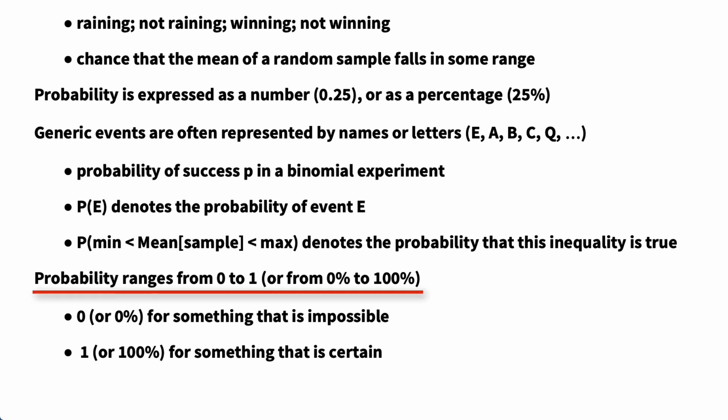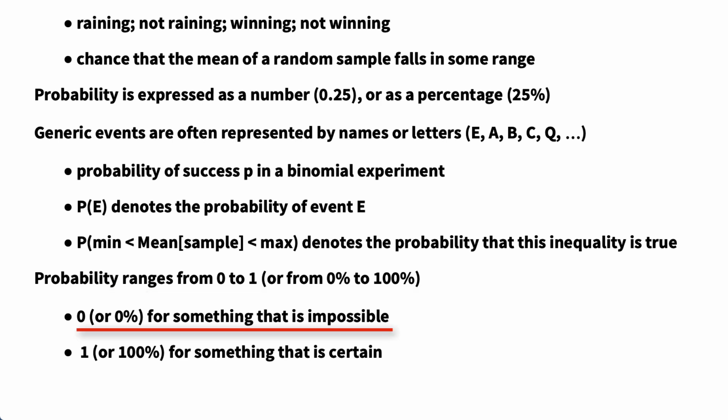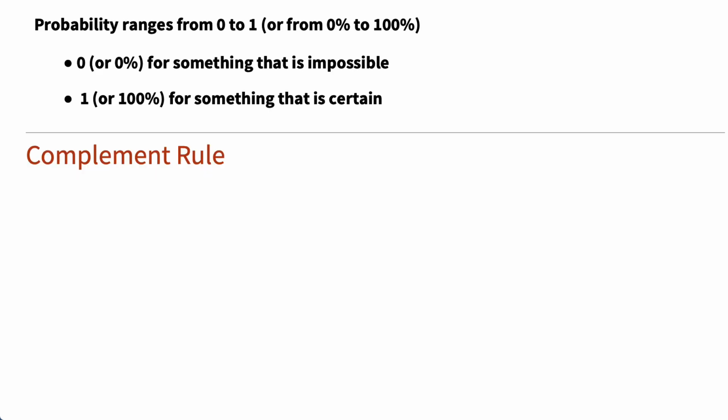Probability always falls between 0 and 1, or between 0% and 100%. 0 or 0% means an event that has no chance of happening, and 1 or 100% means an event that is certain to happen. A basic rule of probability that comes up a lot in statistics is the complement rule.